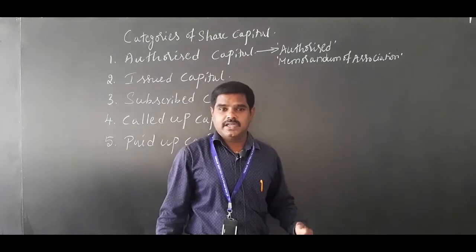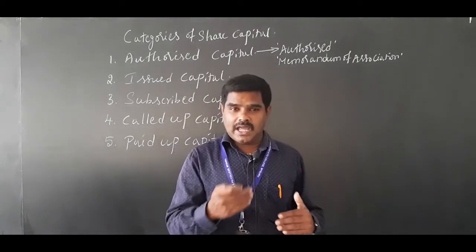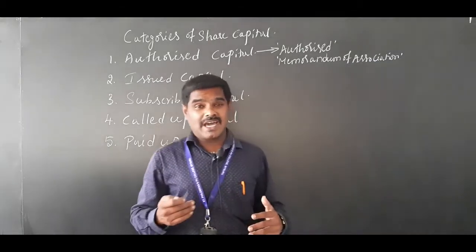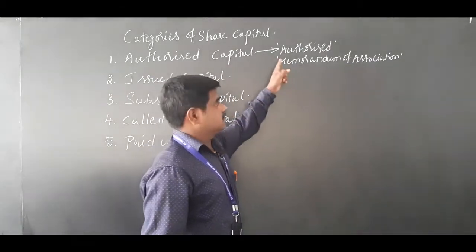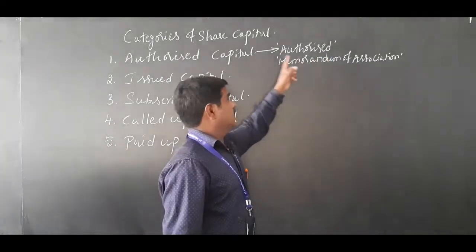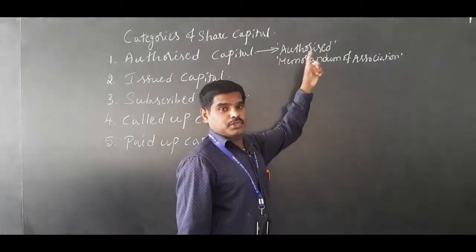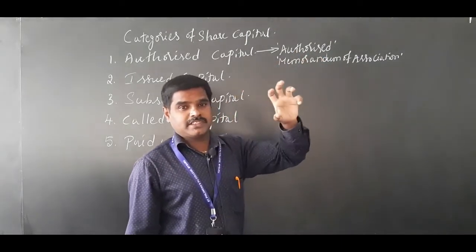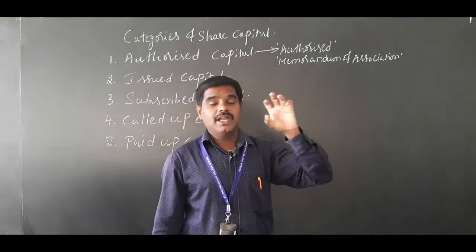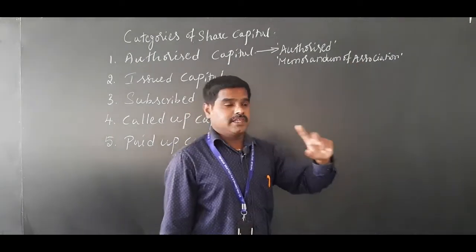There are different clauses, such as the capital clause and the liability clause. In the capital clause, it is mentioned that authorized capital is authorized to be issued to the public. That is the maximum amount of share capital that can be subscribed from the public.